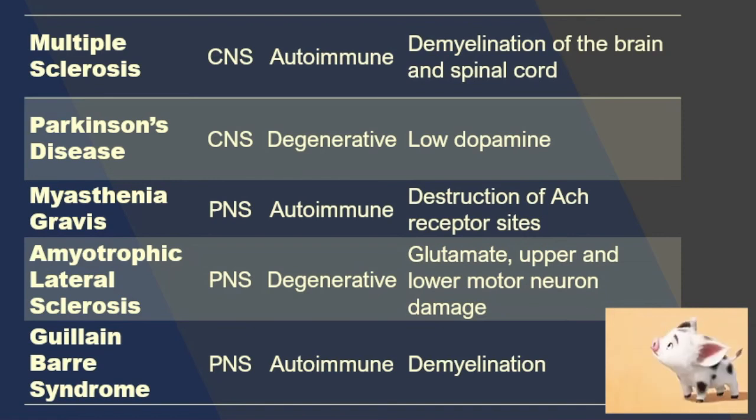So class, you need to put in your minds that the damage in amyotrophic lateral sclerosis is related to upper and lower motor neuron damage. Okay, so because of that, your patient is manifesting with signs of flaccidity and even signs of spasticity. And then you have your GBS. So Guillain-Barré syndrome is considered to be a peripheral neurologic system problem, which is autoimmune. And then as mentioned, it is also related to demyelination of the peripheral nervous system. Okay, so that's how you would differentiate multiple sclerosis from GBS, because class, GBS is peripheral. Multiple sclerosis, on the other hand, is central nervous system.